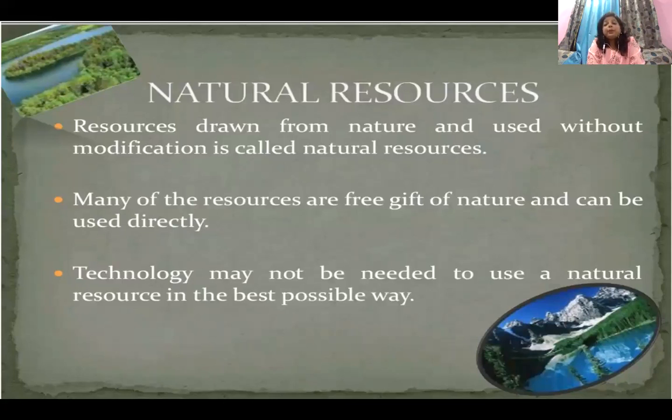We put solar panels, we use solar heaters, we use solar cookers. Agreed or not? So here technology is being used. Okay, a little bit of technology is being used. Very good, everyone. Those who have raised their hands. Okay, so here we are using a bit of technology so that we can make the best use of that resource. So a natural resource is a resource which is drawn from nature without much modification. Clear till here?